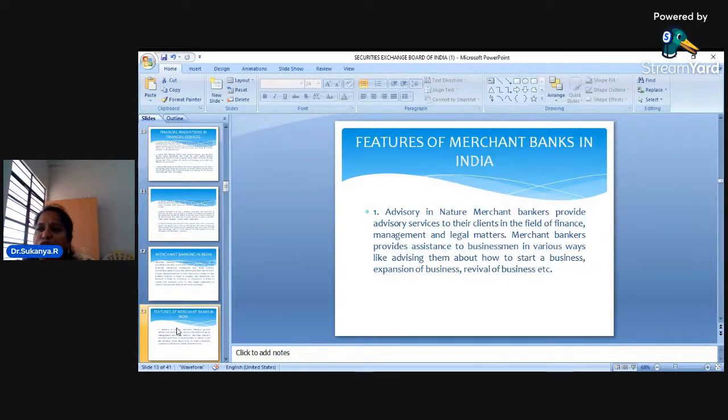Now, what are the different types of features of merchant banking? First of all, dear students, merchant banking services are advisory in nature. Just now I told you. Now I am a customer. I want some advisors in the field of finance, or I want some advice with regard to legal matters. I want some advice regarding financial management of my money.